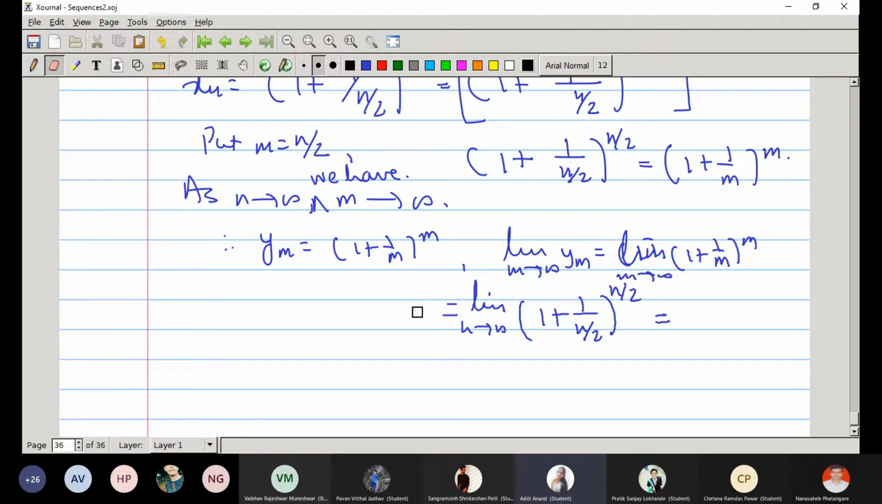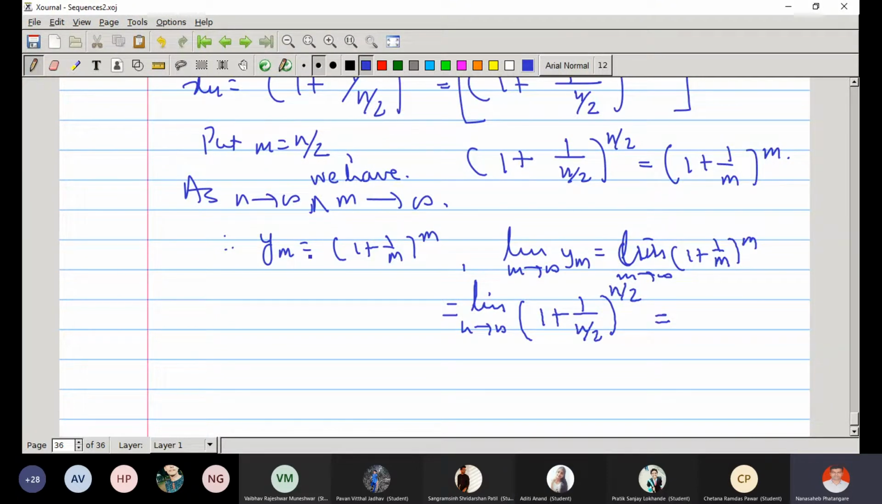Sir, but n by 2 is not necessarily a natural number, no? n by 2 is not a natural number. But we have proved e for n belonging to natural numbers. No, I am letting n tend to infinity. You are saying here that n by 2 is m and m is not a natural number. You want to say this? Yes, sir.